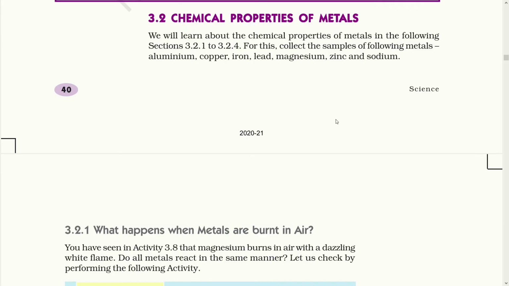Our next topic is chemical properties of metals. While studying the chemical properties of metals, we have to collect samples of the following metals: aluminium, copper, iron, lead, magnesium, zinc and sodium.